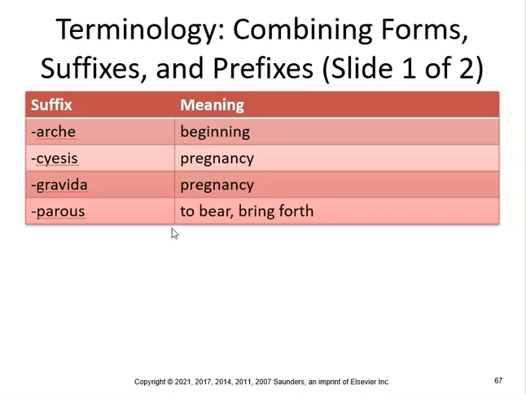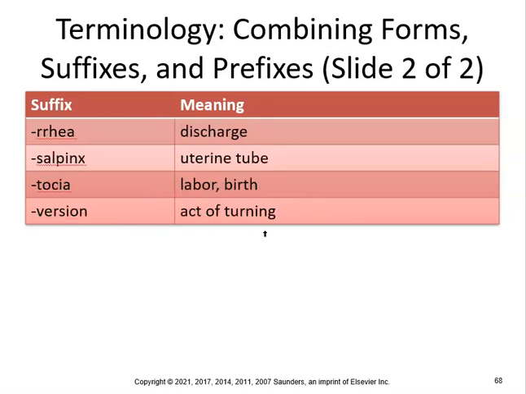Arche is beginning. Cyesis is pregnancy. Gravida is also pregnancy. And arche, so menarche would be beginning of the first menstrual cycle. How about pseudocyesis is a false pregnancy. Or primigravida is a woman who's in her first pregnancy, primigravida. Primipara was a woman who has delivered their first child. And para is to bear, bring forth.